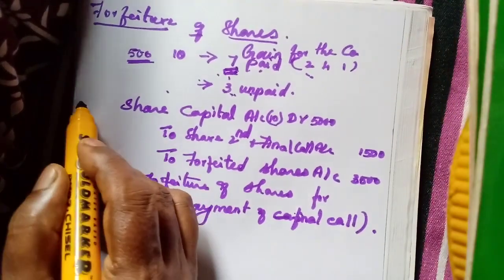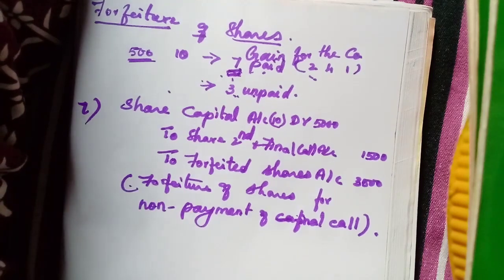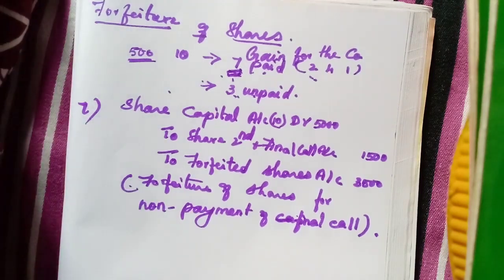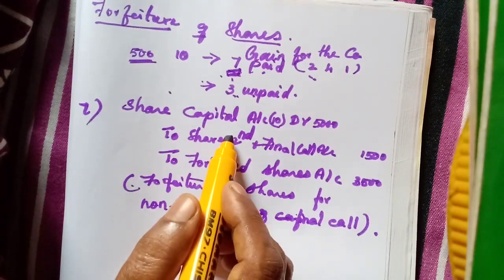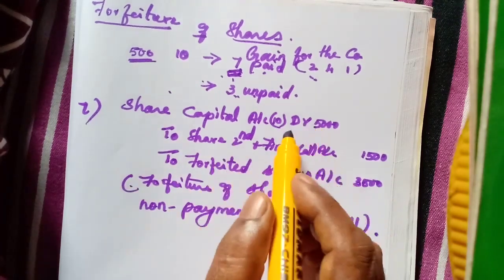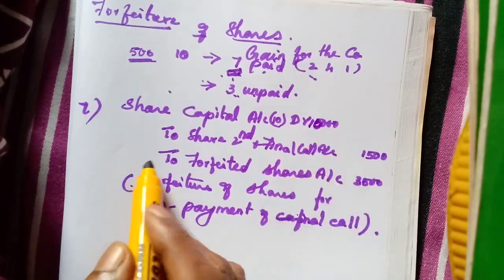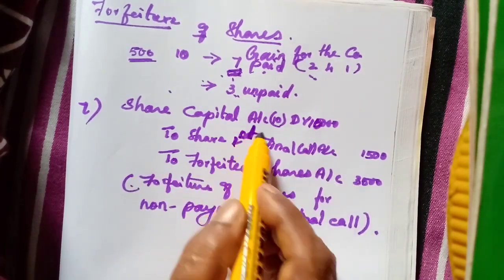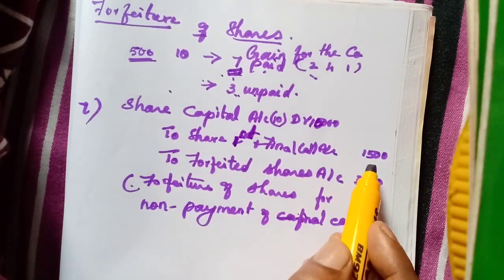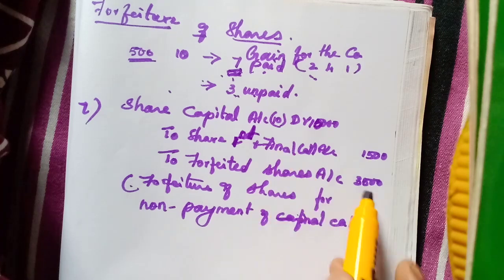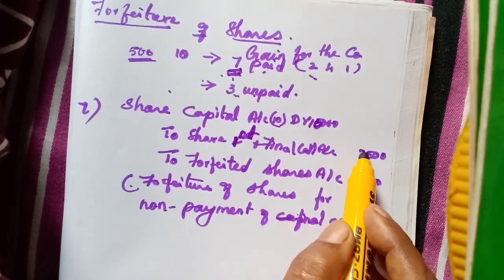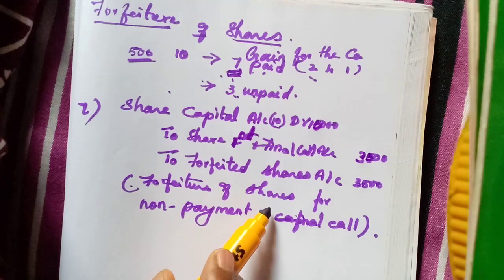So 7. Share capital account. First and final call he has not paid. So share capital account, 1000 shares, 1000 into 10, 10,000, isn't it? Share first and final call, how much? 3. 3 into 1000, 3000, isn't it?